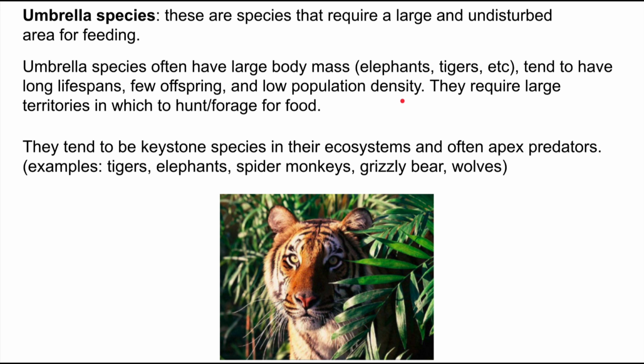As a result, they tend to require very large core areas of an ecosystem in which to exist. They often tend to be keystone species. They're holding the ecosystem together. They're apex predators, but they can also be things like elephants and other organisms within the ecosystem that play an important role. But the thing they really have in common is that they need a lot of area in which to operate.